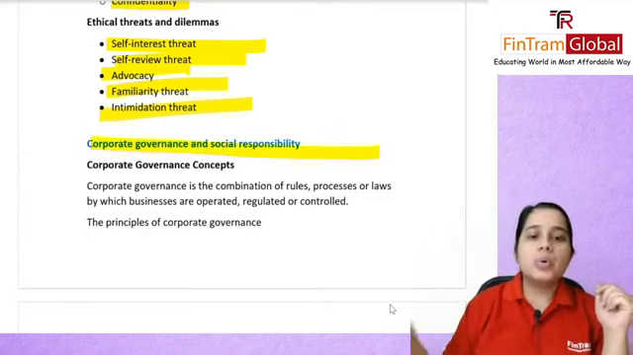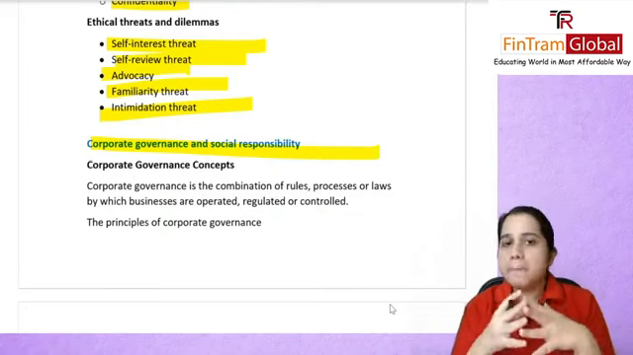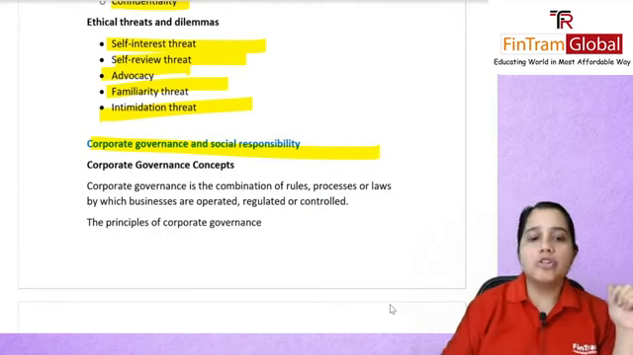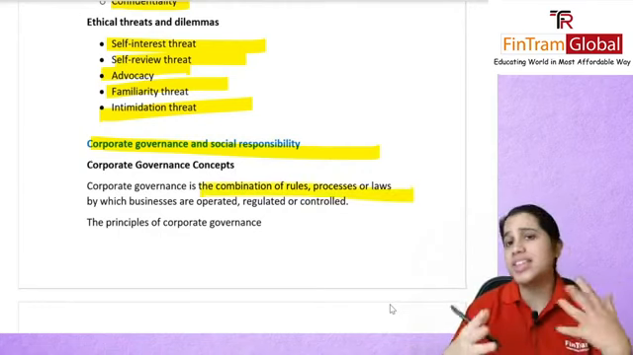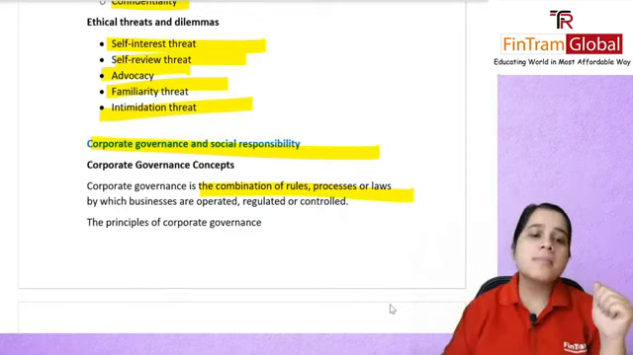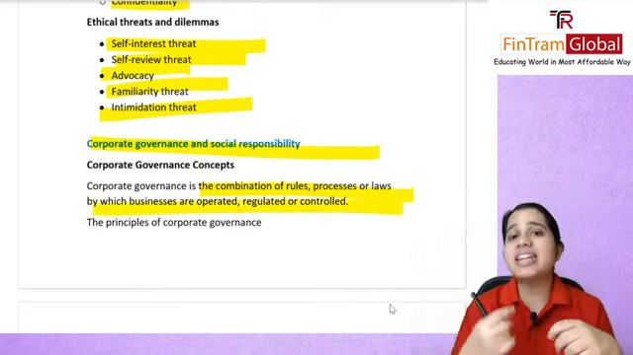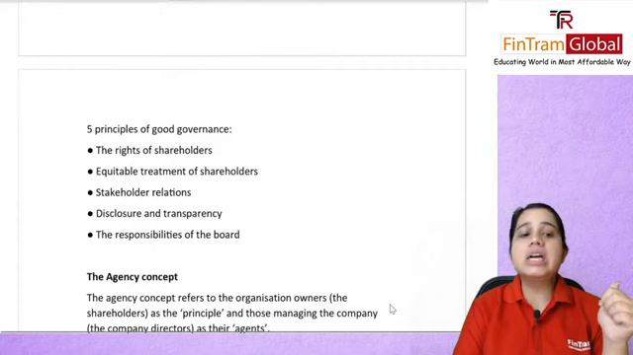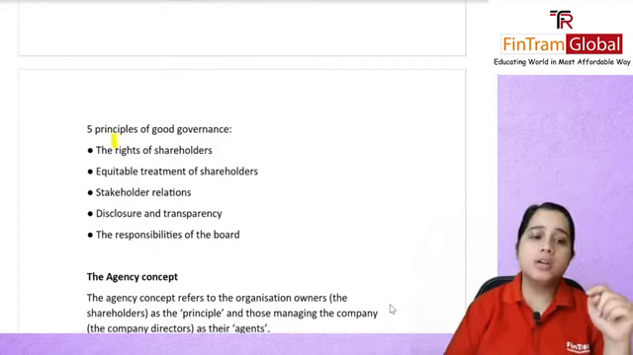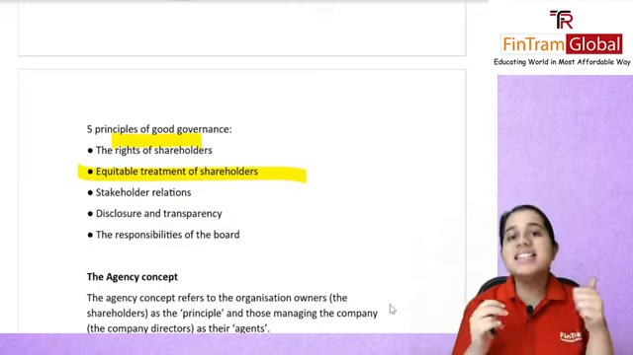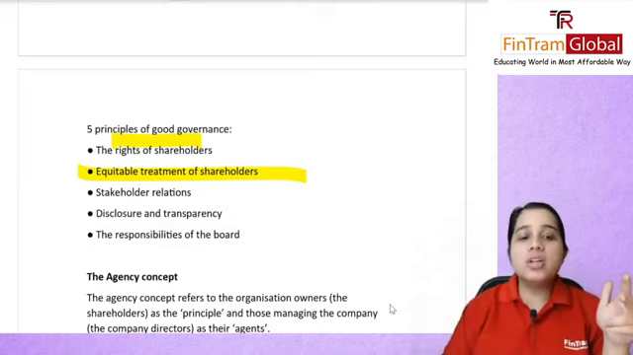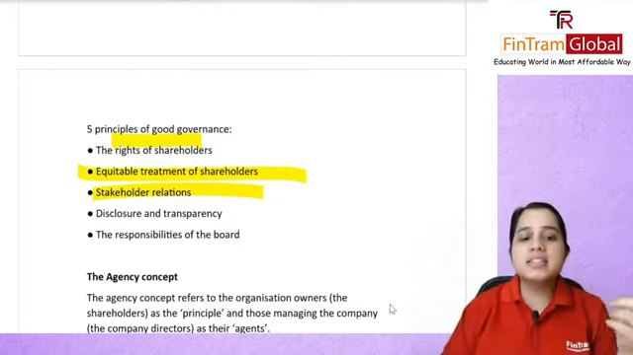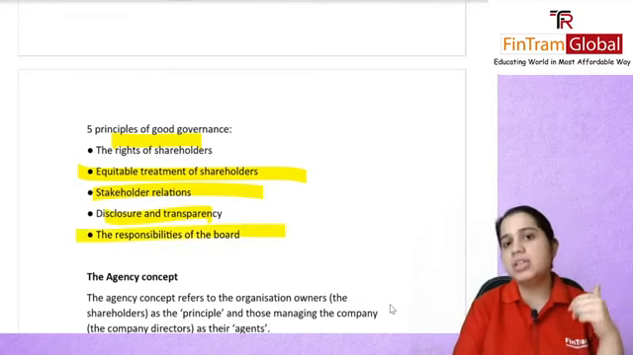Next is corporate governance and social responsibility. Corporate governance is basically the concept of how organizations will be directed and controlled. It is the combination of various rules, policies, processes and laws by which businesses are operated, regulated or controlled. What are the principles of corporate governance? There are 5 principles: the rights of shareholders, where you should treat all your shareholders equitably, that is equally; stakeholder relations, as it's not just your shareholders who are important, there are other stakeholders also; disclosure and transparency; and the responsibility of the board.